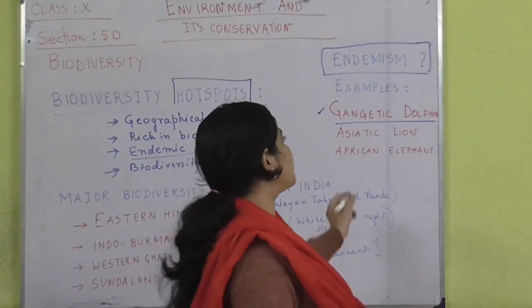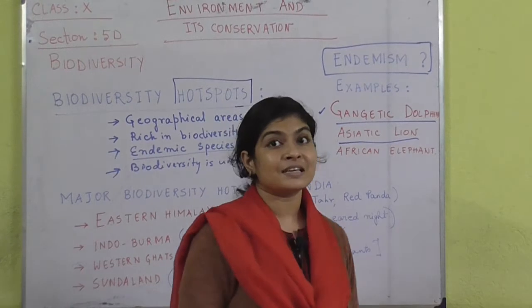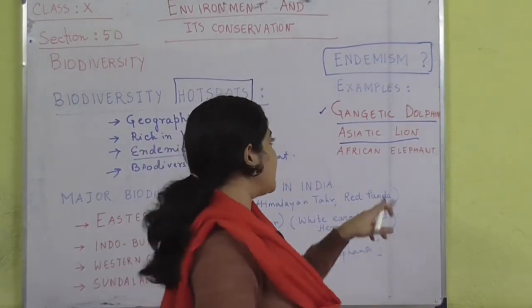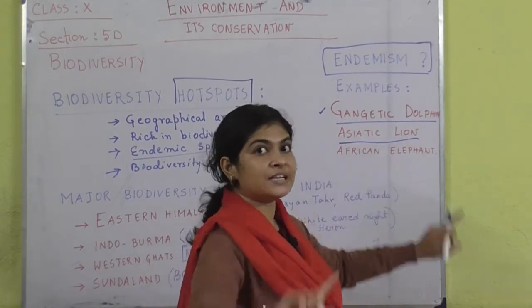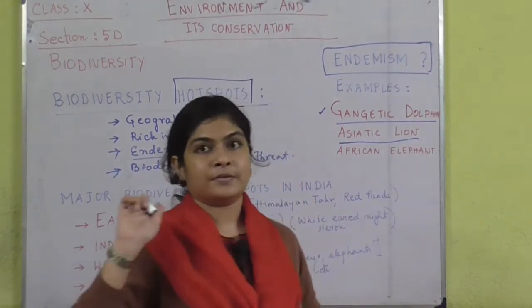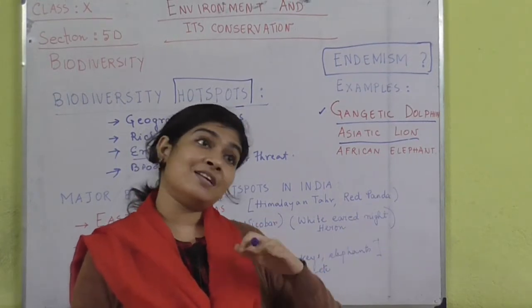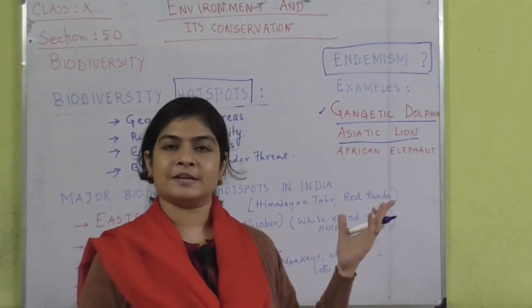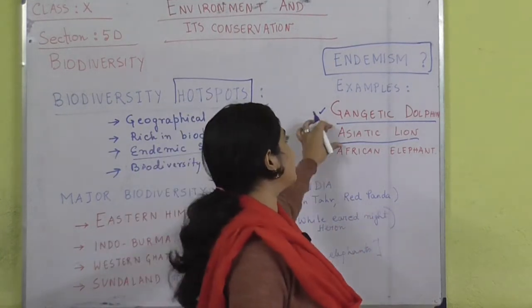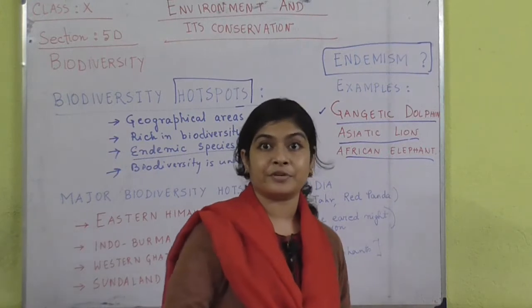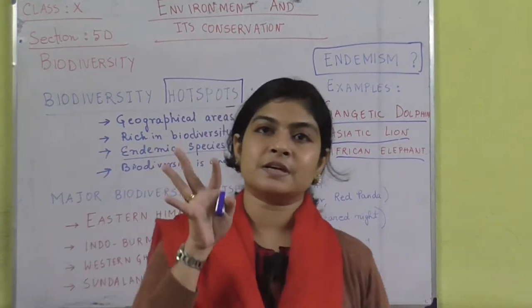For example, the Asiatic lion is present in the Gir forest in India. The Asiatic lion is not available anywhere else. The lion which we find in Africa is the African lion, a different species; their subspecies are different actually. Similarly, African elephant and Asian elephant. So these are examples of certain endemic species.